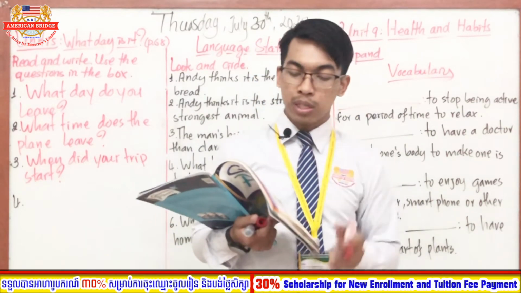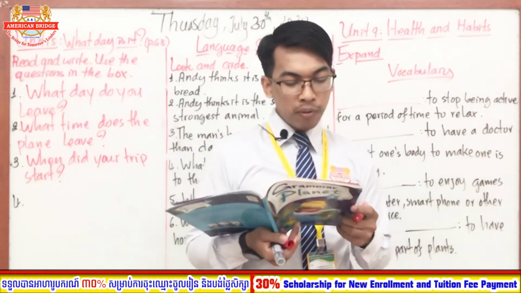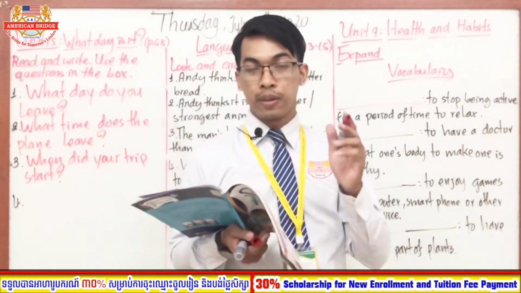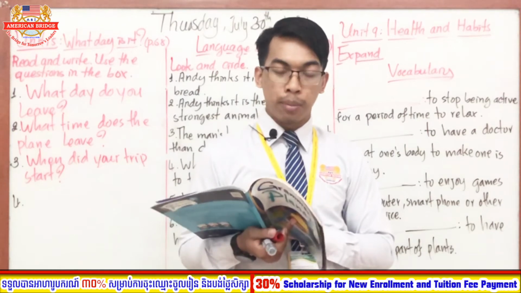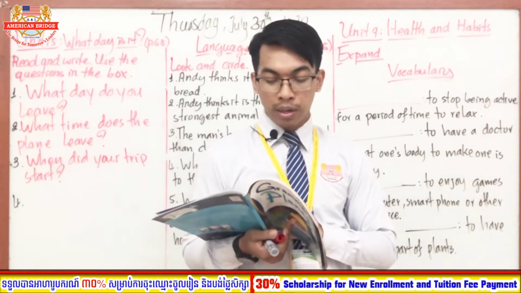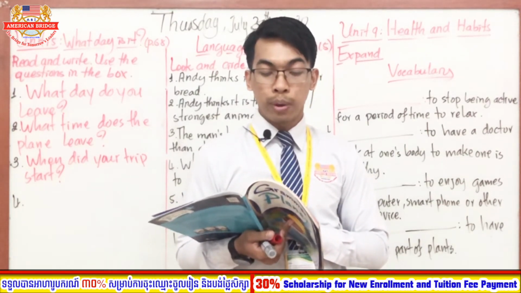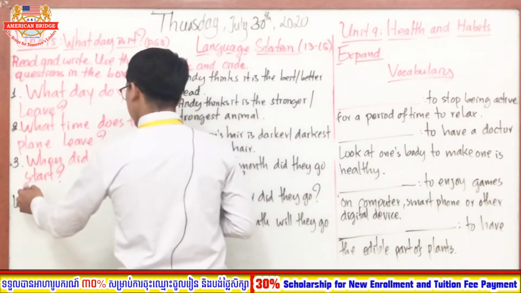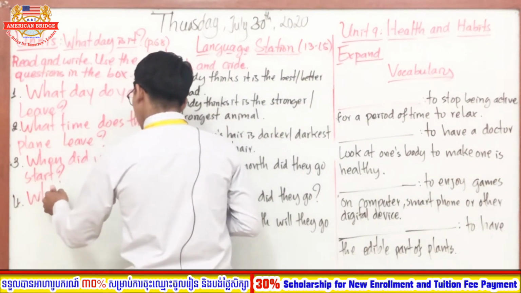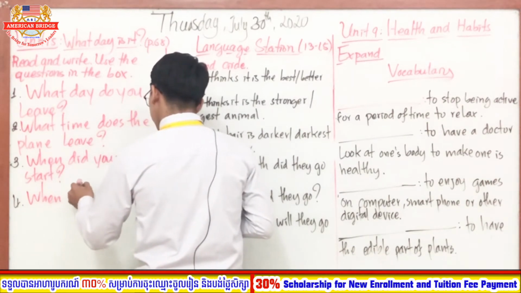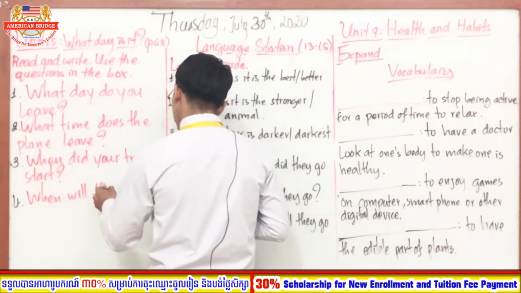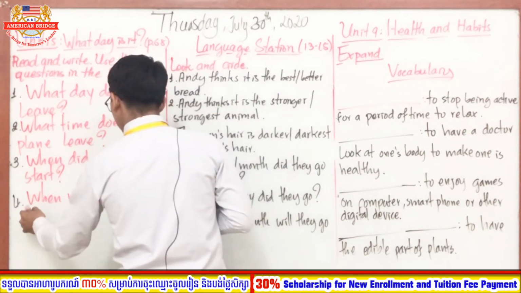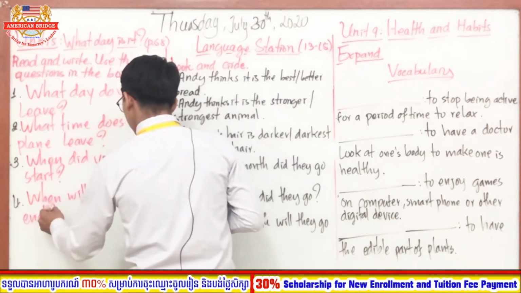So now let's move on to the last one, number 4. So it will end on December 31st. So the question is about the last one, right? Good. So when will the trip end?